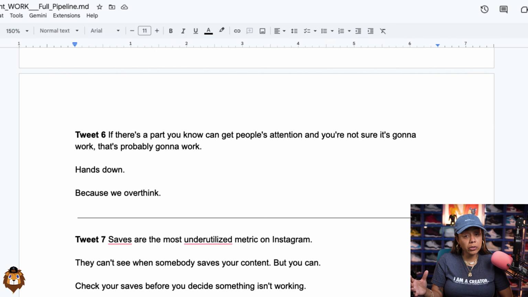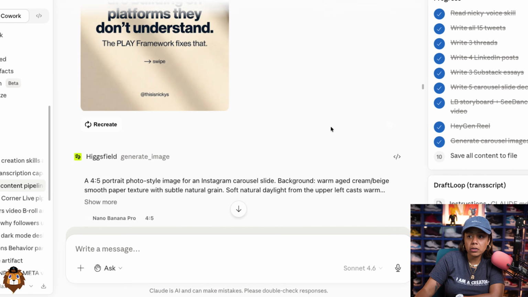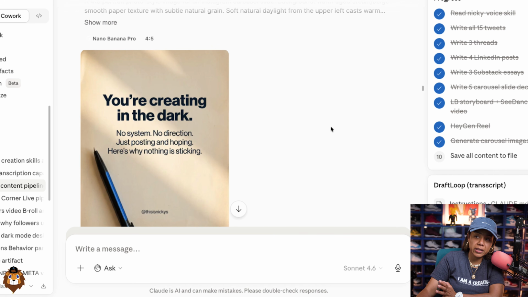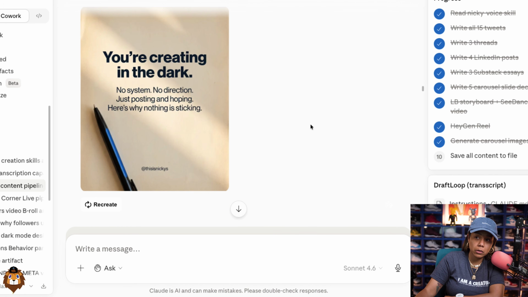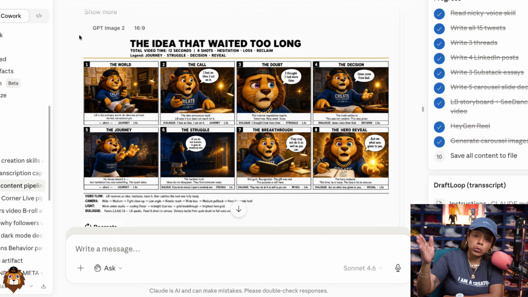But now, how do we do the visual? So remember, at the end, we're going to set it up to hit a button, but we can't miss any of these steps. So let's get into the next one. With the visual side, we're going to make carousels and a storyboard for our AI character. And it's going to look something like this. This is the style that I like, where it looks like it's being written on paper, with a pen. I also created a storyboard with my LB character, so I can set it up so that my video can do all of these different scenes.